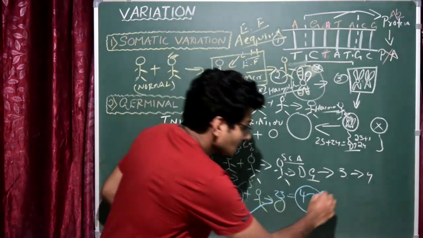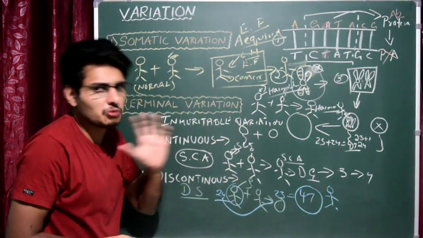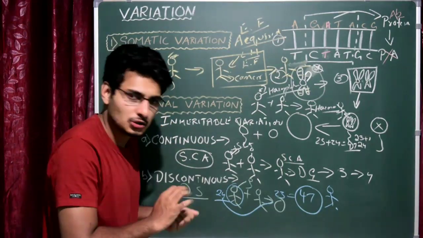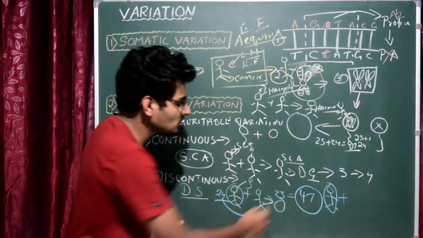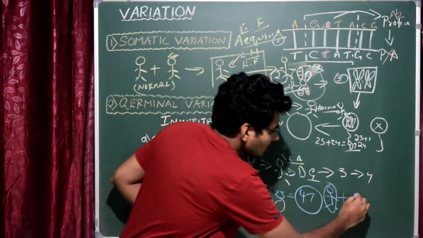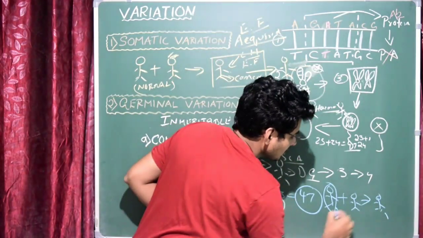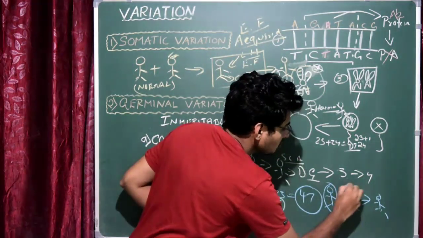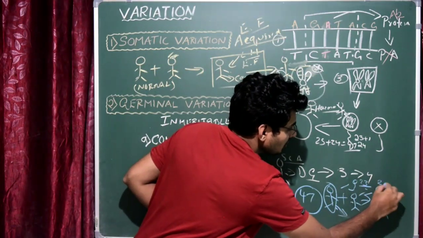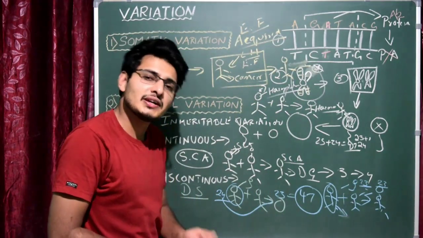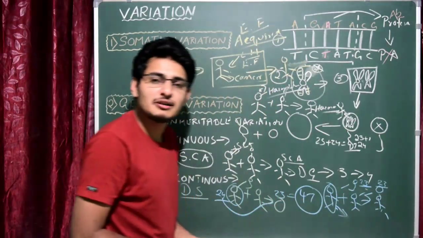Let us assume that this condition leads to a disease called Down syndrome. I will talk about it later. The offspring is now suffering from Down syndrome because he has one extra chromosome. He marries a normal woman, and they produce an offspring. In this case, the Down syndrome fellow will produce a normal sperm which has 23 chromosomes, and the lady's ovum also has 23 chromosomes. So 23 plus 23, during fertilization it becomes 46. That means their offspring will be normal.